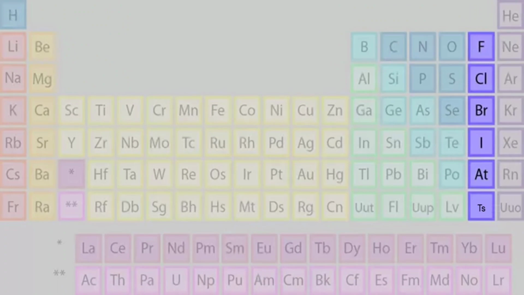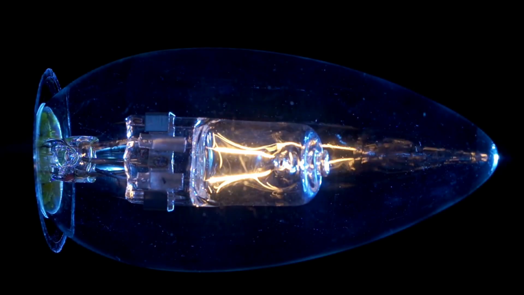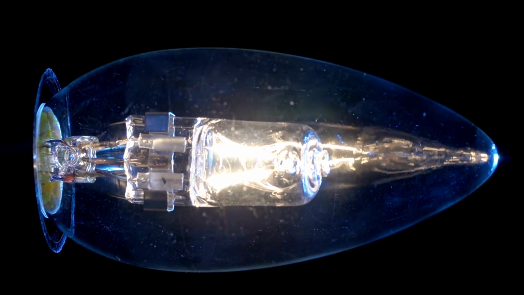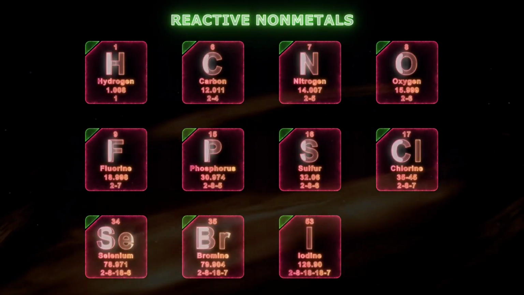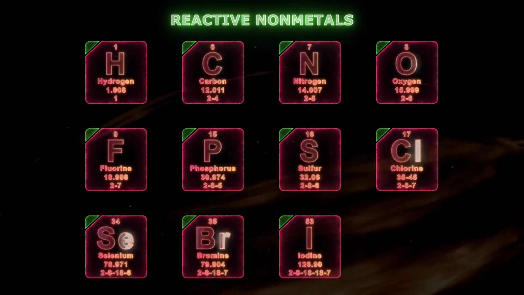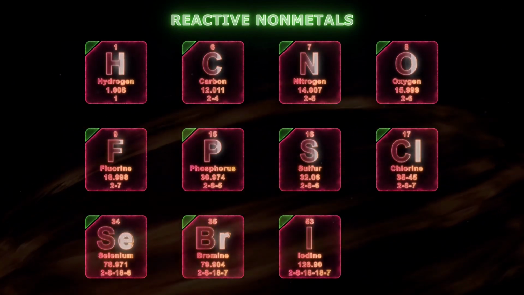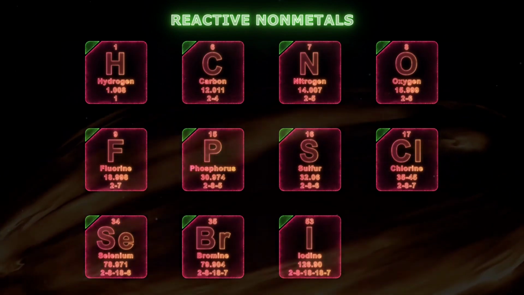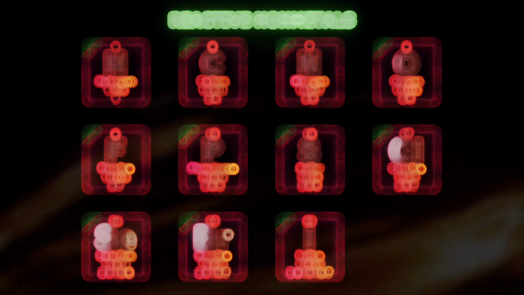Group 17 or 7A contains elements of the halogen family, a group of reactive non-metals. They have 7 valence electrons and high electron affinities. They change in state as you move down the family, with fluorine and chlorine as gases at room temperature, while bromine and iodine are solids at room temperature.